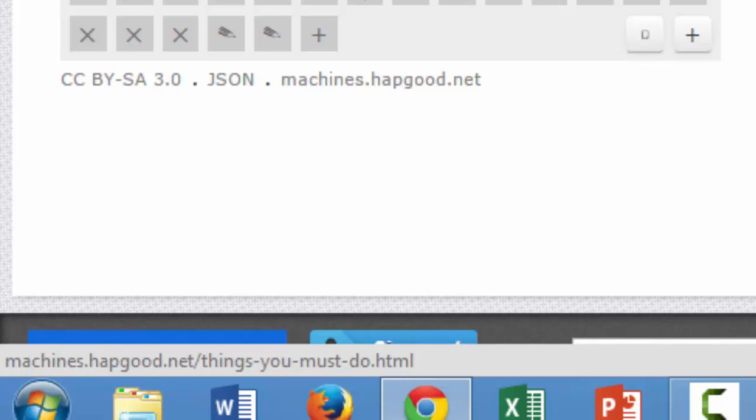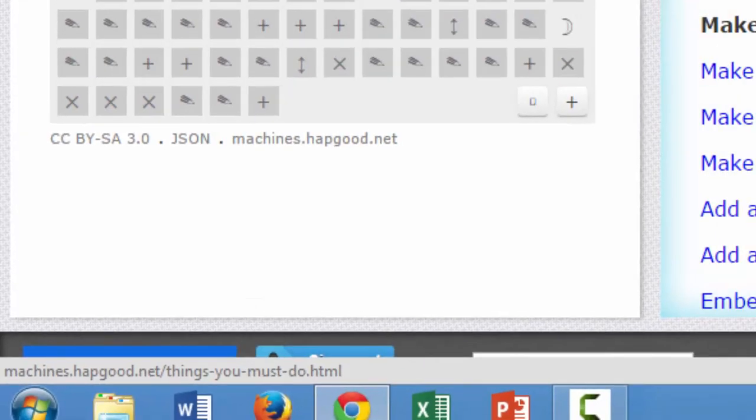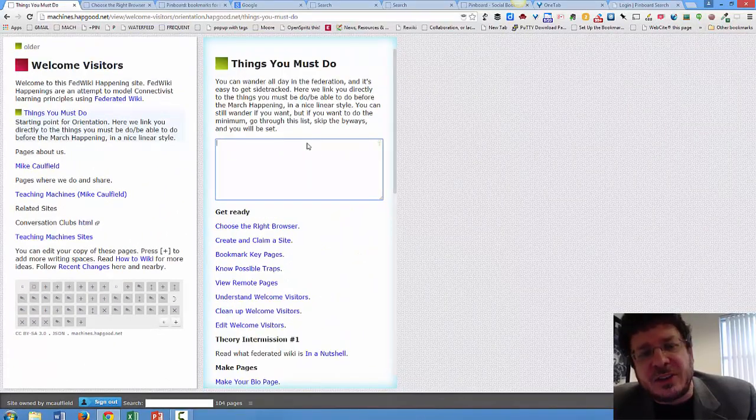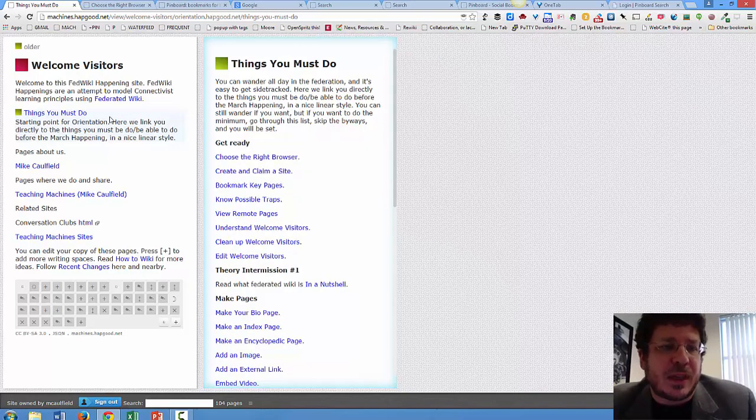But the important thing here is that by browsing from here, I can change these pages, save them, and write them to my own site. If you browse directly from that orientation link, a lot of the orientation won't make sense to you. So please do it that way.